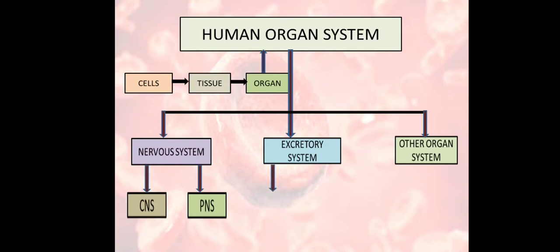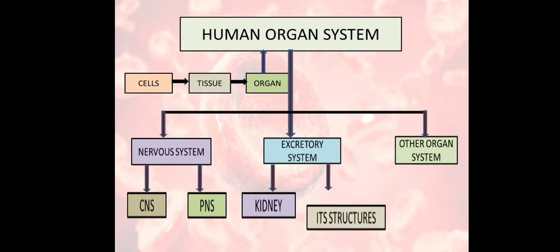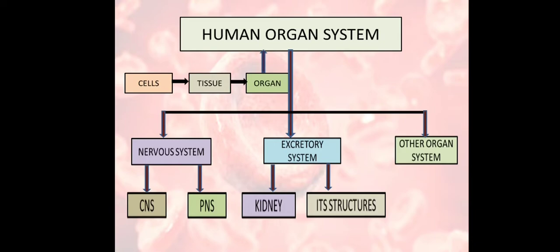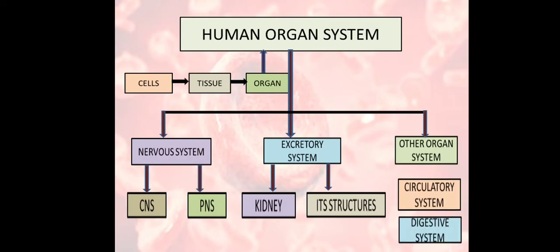Excretory system includes a pair of bean shaped kidneys, and secondly other structures, which are the helping structures of kidney that include ureter, urethra, and urinary bladder. And the other organ systems along with nervous system and excretory system that form a complete human body are circulatory system and digestive system.